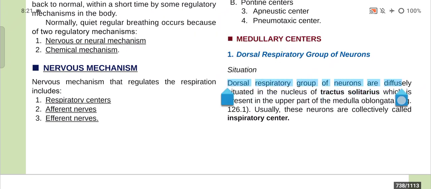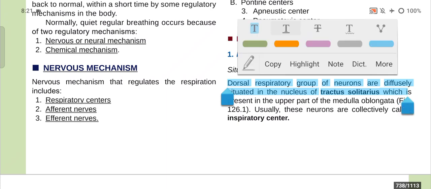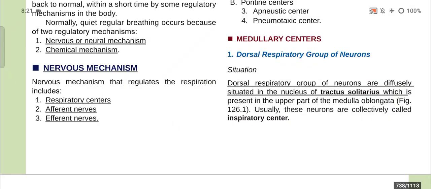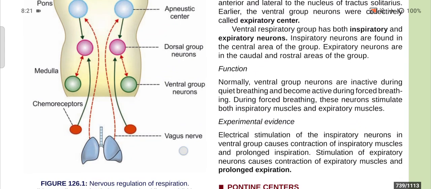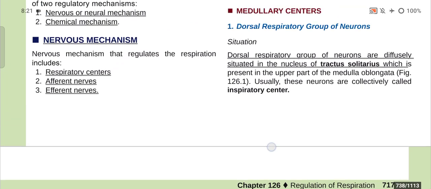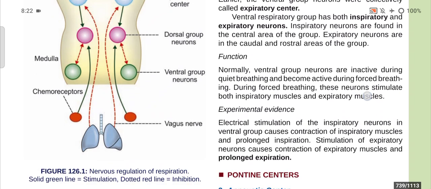They are diffusely situated in the nucleus of tractus solitarius, which is present in the upper part of the medulla oblongata, and these neurons are collectively called the inspiratory centers.